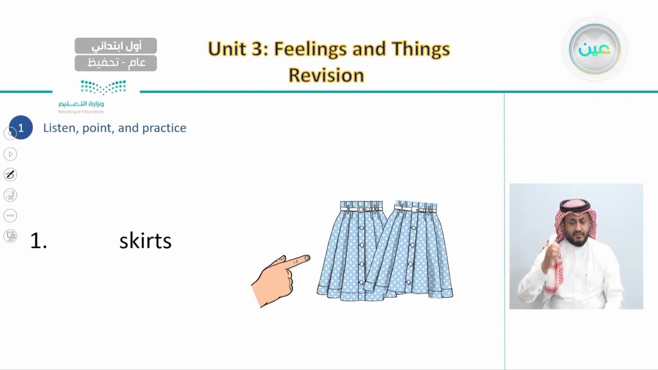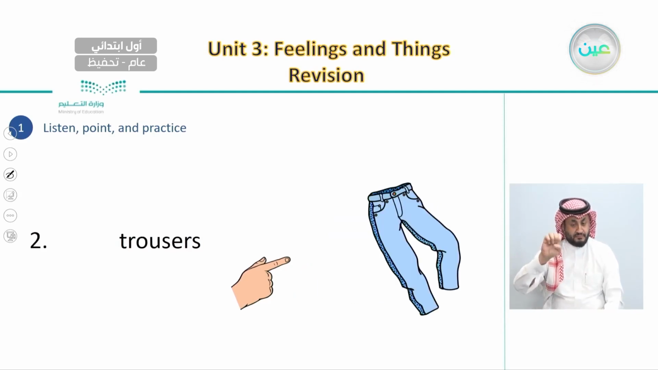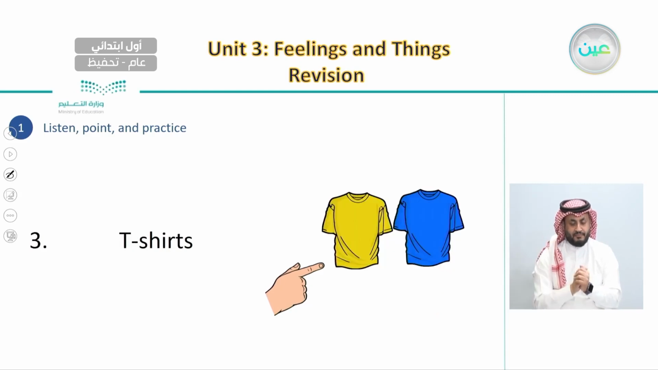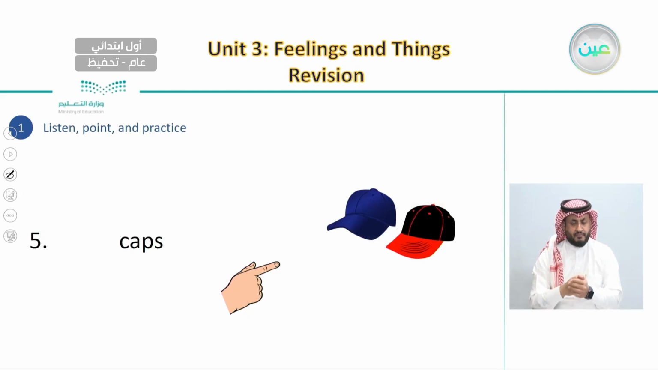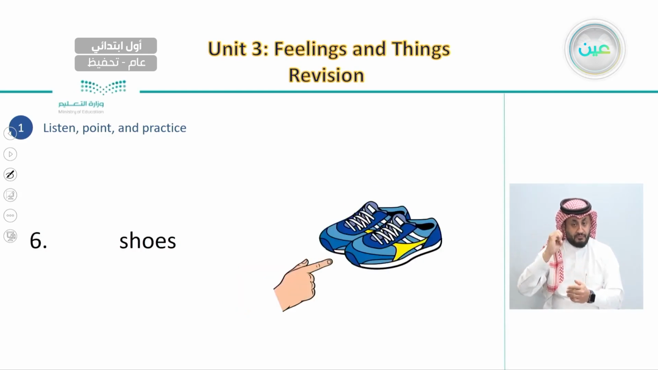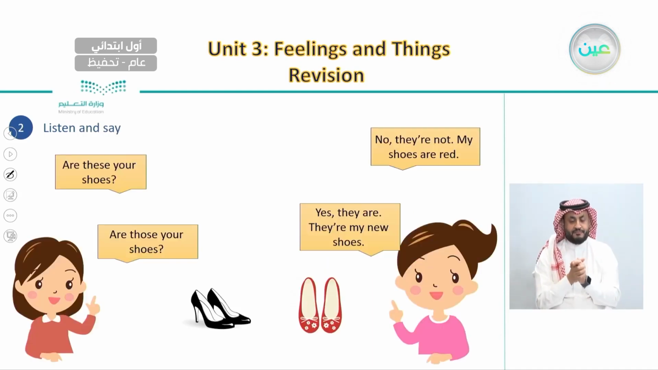We said that when you want to point at something which is very close to us, we say these. And when we want to point at something that is not close, it is far from our hand, we say those. So for example, here we say these are t-shirts, and those are glasses, and those are caps, and these are shoes. So this is how we learn the differences between these and those.